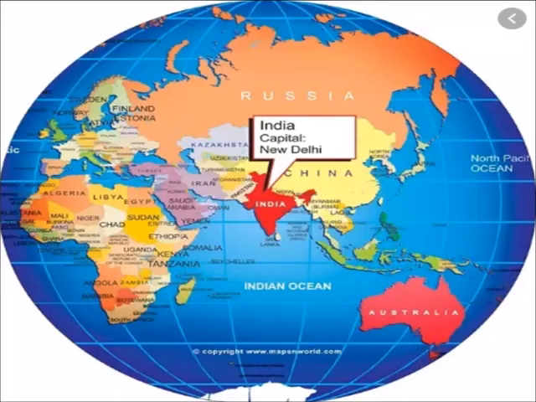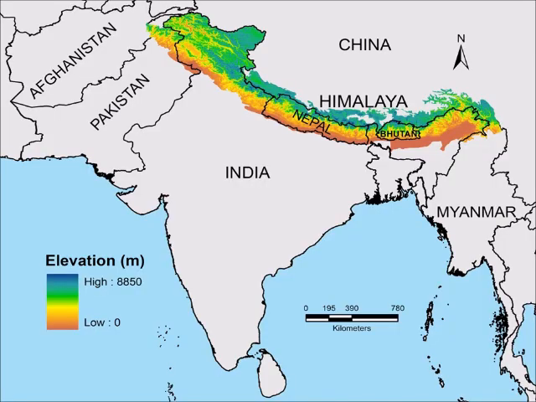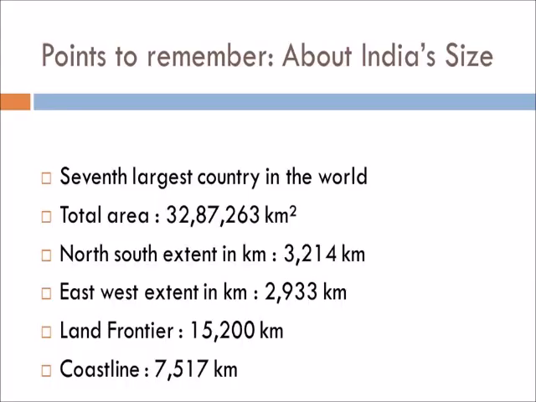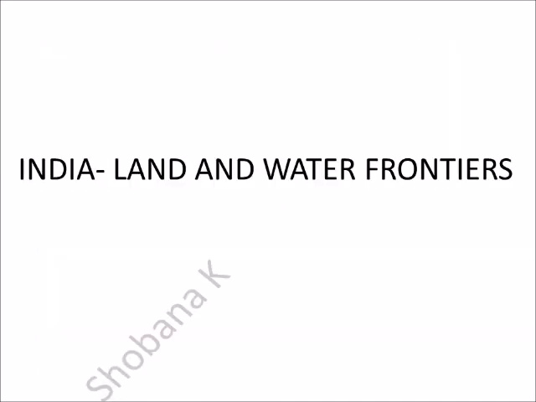Introduction. India is the 7th largest country in the world. India is the second largest country in Asia. Do you know this? It is a part of South Asia. It is separated by Himalayas. It accounts for 2.4% of the total area of the world. Its area is about 32,87,263 square kilometers.